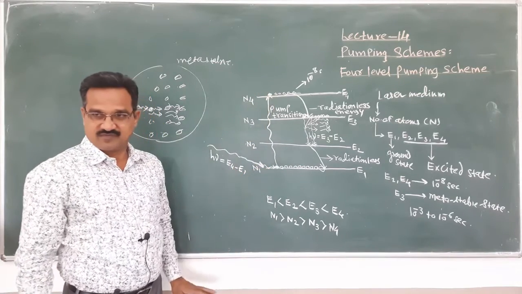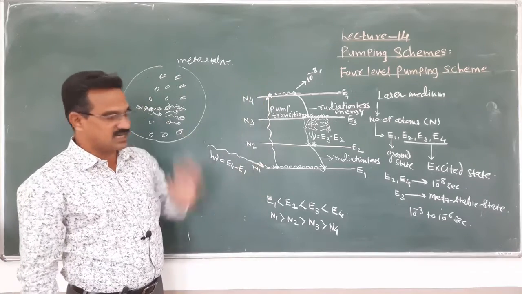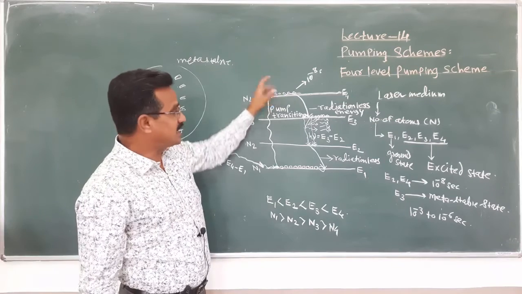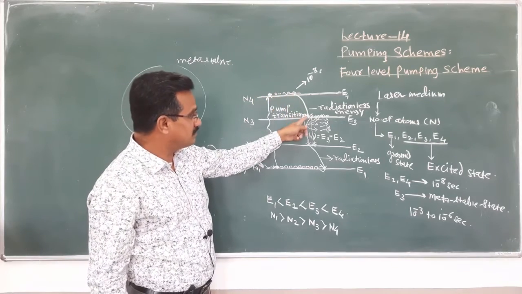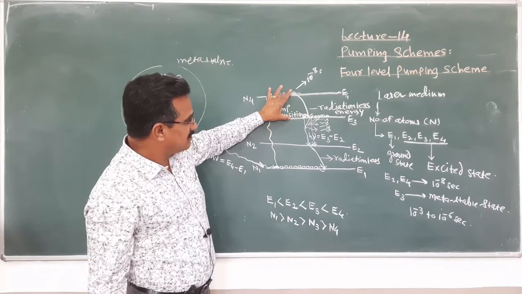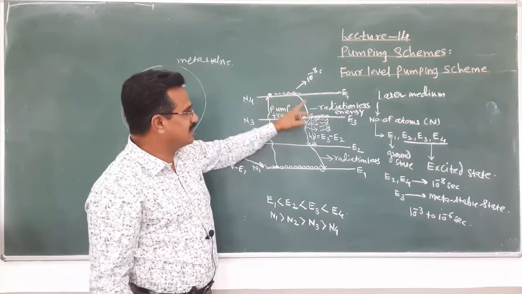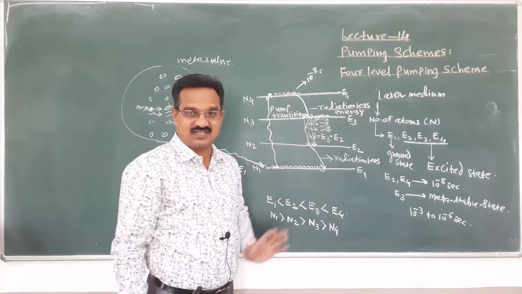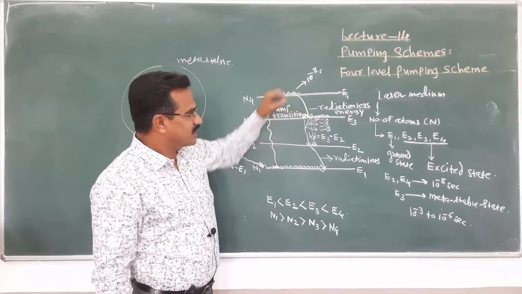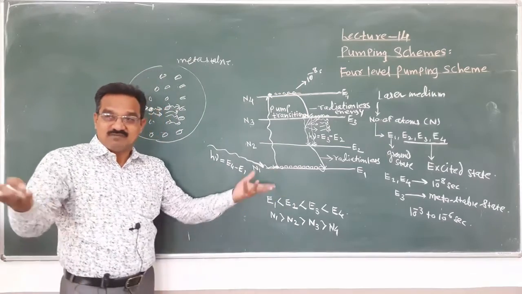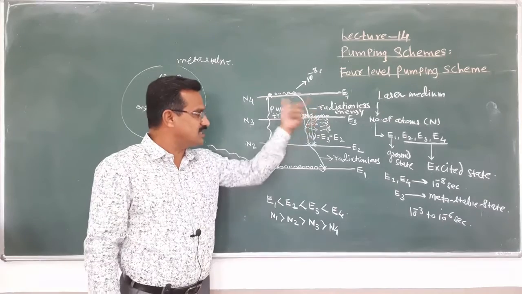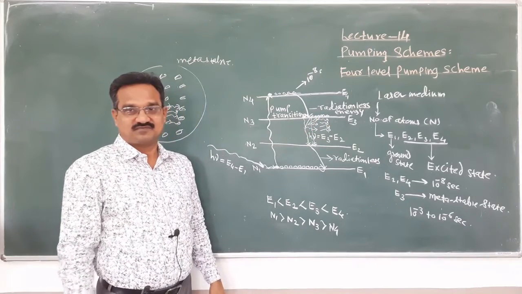Energy supplied, effect of that energy, pump transition takes place, means the atoms from energy level E1 jump to E4. Means ground state to the excited state, but the lifetime of this energy level is very small, that's why it comes back to the next energy level E3. When this transition takes place, energy is released, but the released energy is radiationless energy, in the form of thermal. E3 is a metastable state, its lifetime is very long, that's why the number of atoms accumulated in this energy level is large.